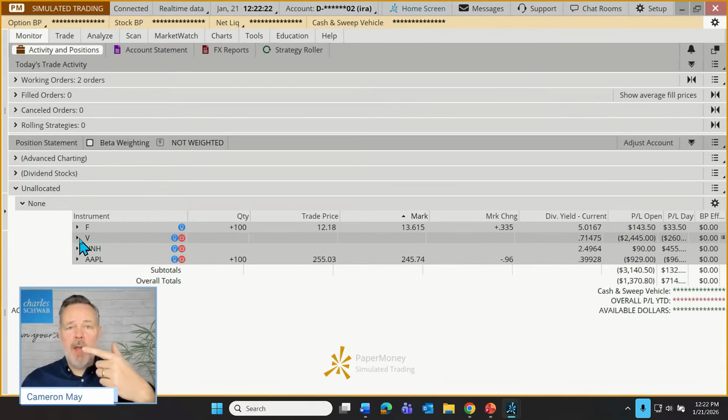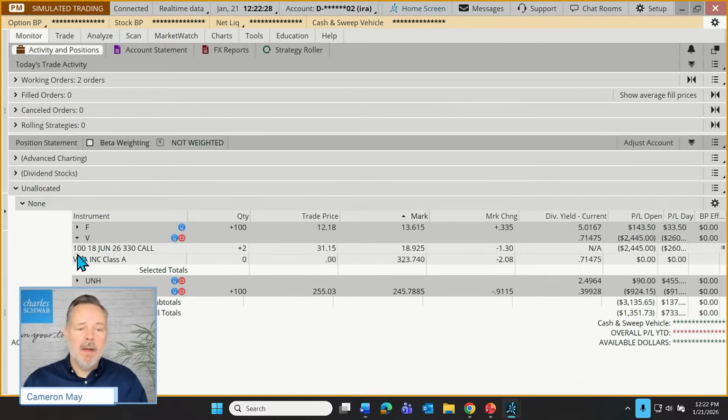If they're pointing off to the right, that means there's something hidden that can be revealed by clicking on that little arrow. There we go. So this is now showing us, as the arrow is pointing downward, the details of our option position. In this case, we have two calls for the 18th of June, 2026, 3:30 strike. And we can see how much we paid for those. We can see that in this example trade, it's just getting hammered, down $2,400.